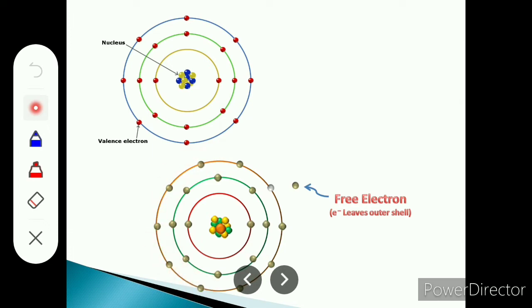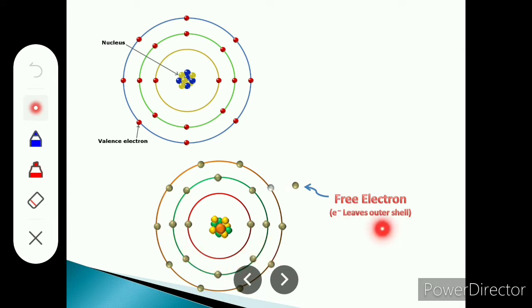Such an electron is detached from the atom, meaning the electron comes out of the atom, and such an electron is known as a free electron. So some external energy is absorbed by this electron and it is detached from the atom.